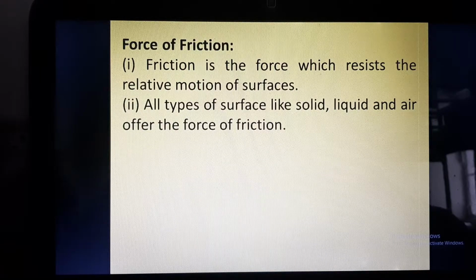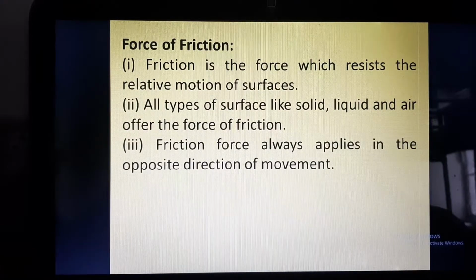So liquids can also exert the force of friction. And whenever you are riding a bicycle and the air is coming from the opposite direction, you will feel a force of friction. That means air is opposing your motion, so air can also exert the force of friction.